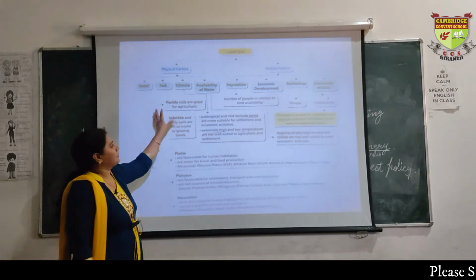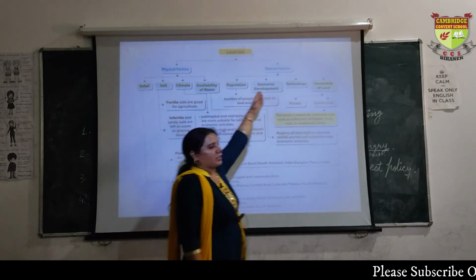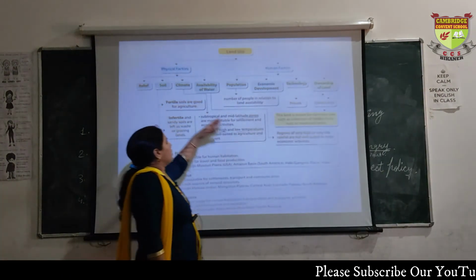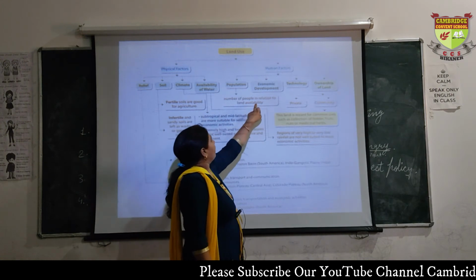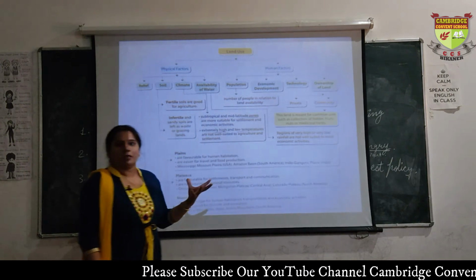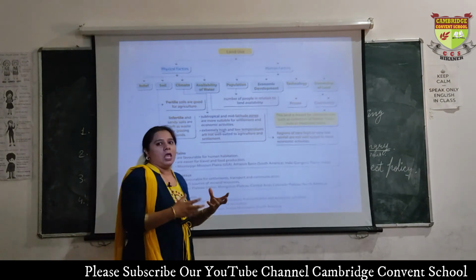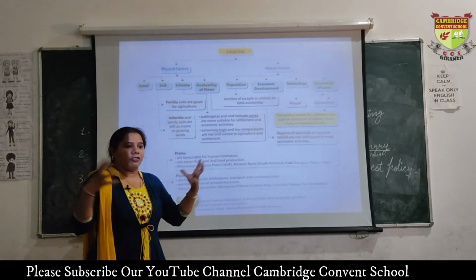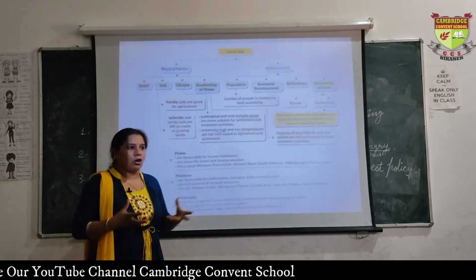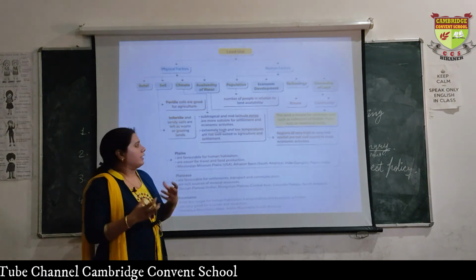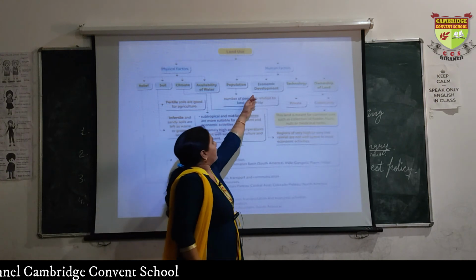Now comes the human factor. First comes population. The number of people is related to human availability. Population also depends on land. If the land is very fertile or a plain area, we can say the plain area is densely populated because everything is possible there easily. Then economic development.